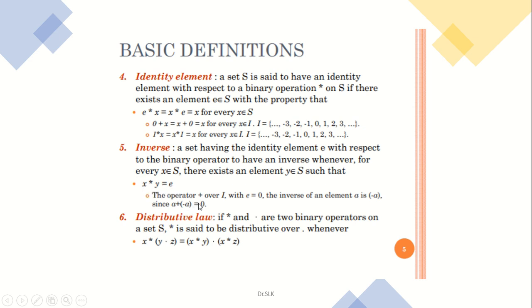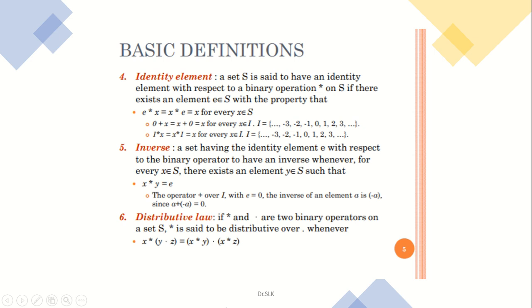For the operator plus, E is equal to 0. The inverse of an element A is minus A. For example, instead of using the multiplication operation, if you go for the addition operation, you can write x plus y is equal to E, where y is called the inverse of x. In the addition operation, y can be written as minus x. So x minus x should be equal to 0, where 0 is the identity element of the addition operation.